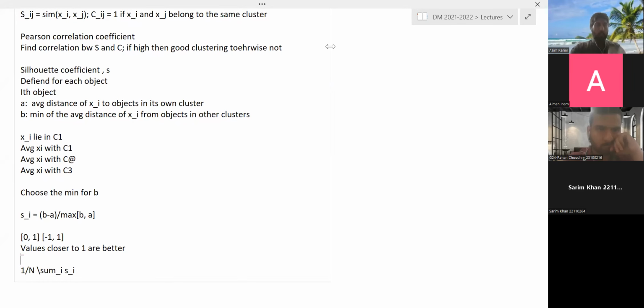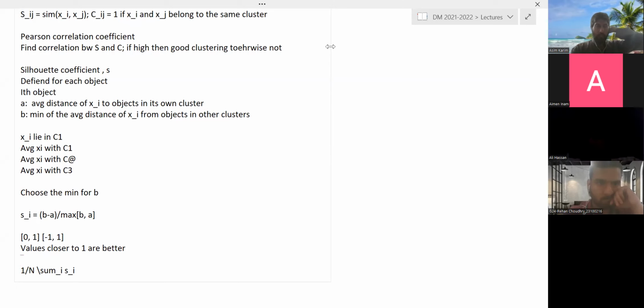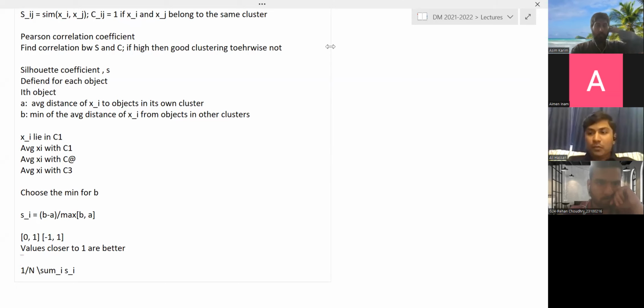So I think that would conclude the intrinsic measures, or the unsupervised ways of evaluating clusters. In the next lecture, I will summarize some of these with some pros and cons, and then we'll briefly discuss the supervised approaches for cluster validity, and that will be the end of cluster validity. And then we'll move on to outlier analysis, outlier detection.